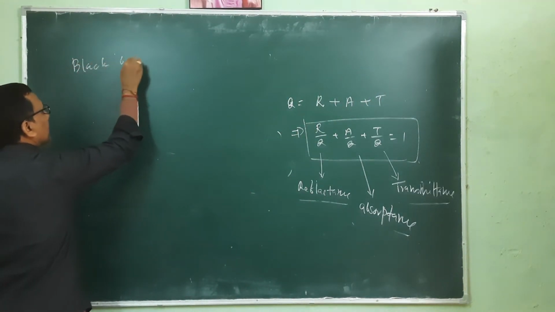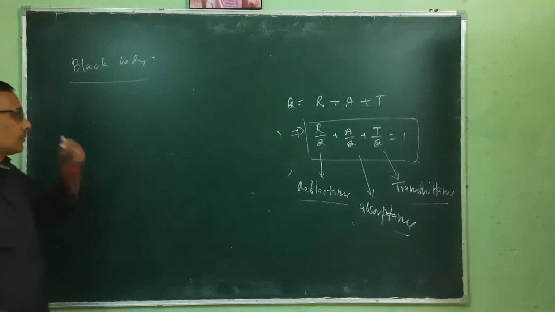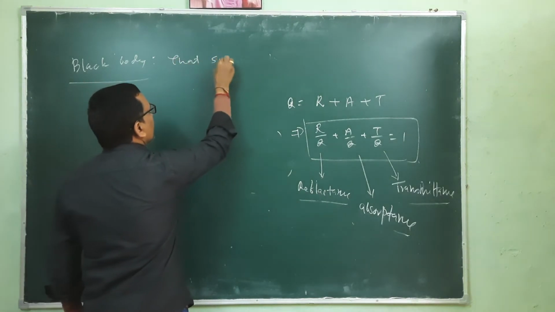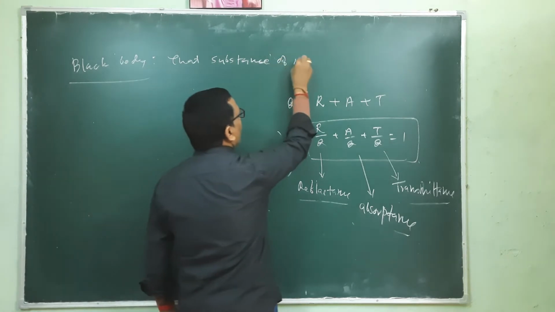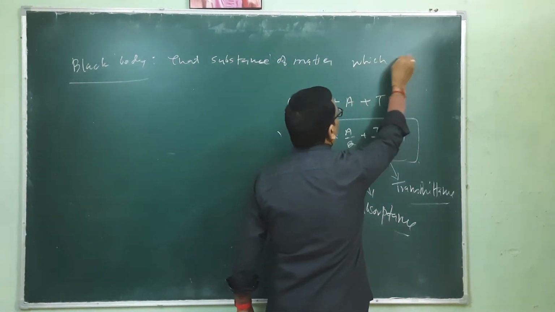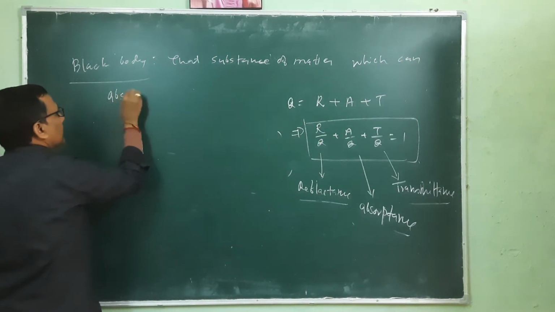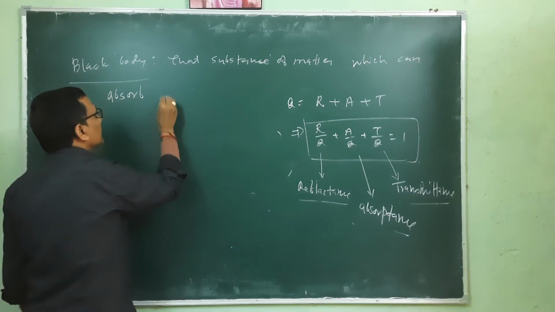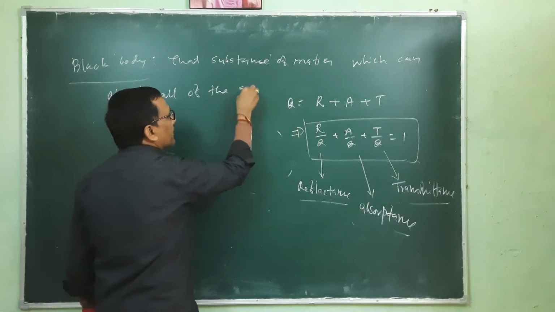A black body is that substance or matter which can absorb almost all of the given energy.